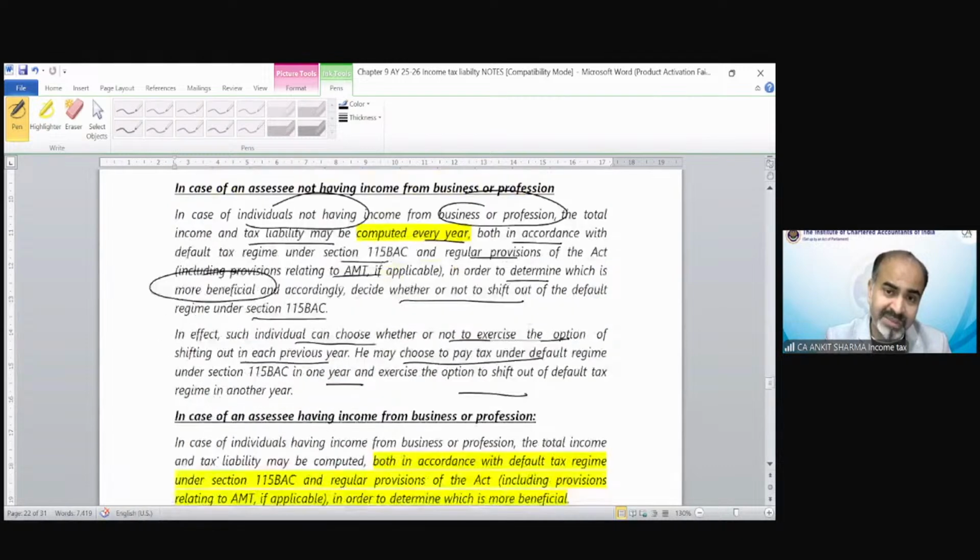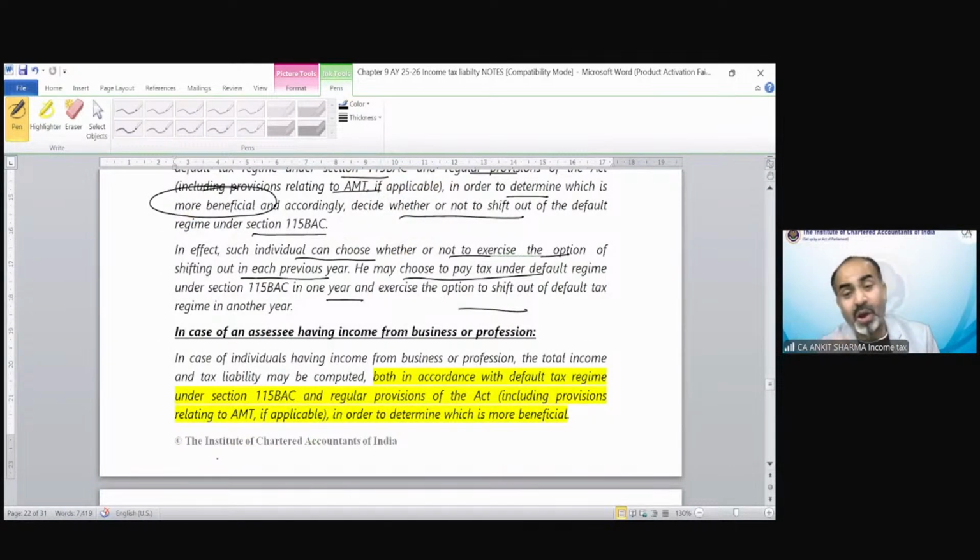But if you are having business income, now there is a problem. You will be only allowed once to opt out of your default tax regime, because initially everyone needs to pay tax as per default tax regime now. So if I'm a businessman, automatically which regime is applicable on me? Default tax regime is applicable. But if I decide that this year I want to go out of this regime, I need to go into the optional tax regime, then you cannot again go to the optional tax regime once again. So this option is valid only once, that if you once shift out of section 115BAC, this benefit you cannot take again in future.